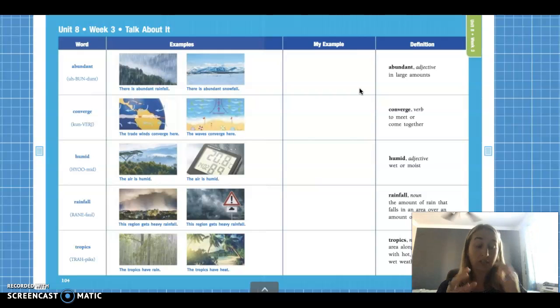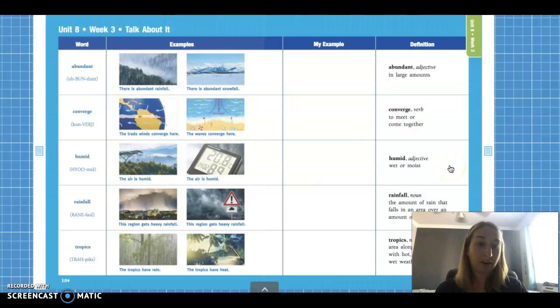So the rainforest receives an abundant amount of rainfall, meaning it rains all year in the rainforest. It's always raining in the rainforest. And then, remember at our poles, the north and the south, it's always snowing. It's always cold because it's the furthest away from the equator. So it receives an abundant amount of snowfall. Okay, guys, so the word abundant just means in large amounts.